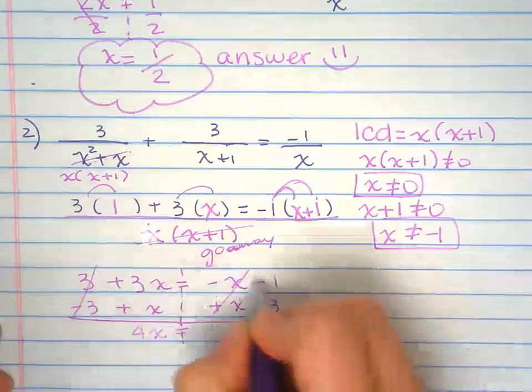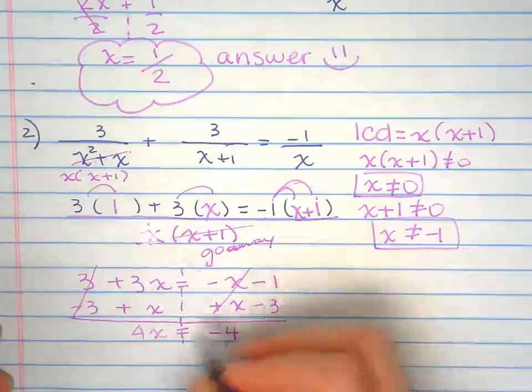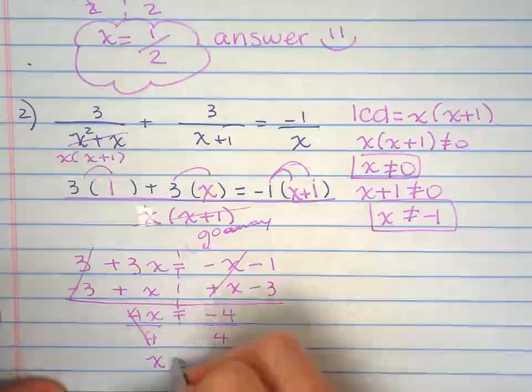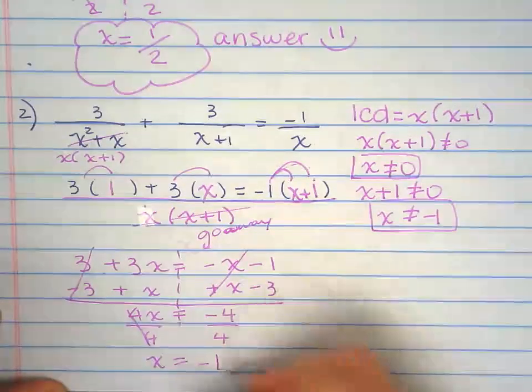3 and 1 is 4. 1 and 3 is negative 4. Divide both sides. I get x is negative 1.